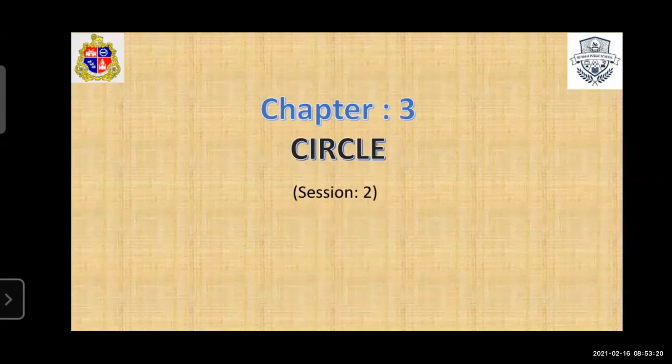In the previous lecture, session number 1, we saw what is meant by secant and tangent, and how we draw a tangent to the circle. In today's lecture, we continue the next part of this chapter. Students, this chapter is very, very important. The weightage is a total of 13 to 14 marks. This chapter is totally based on theorems and formulas. If your concepts are clear, then you can easily score full marks in this chapter. So let's start today's session.